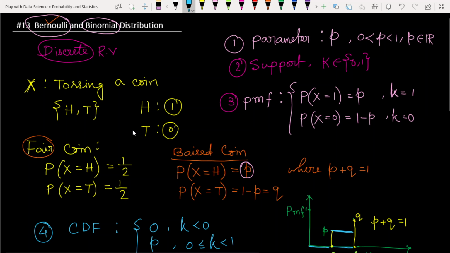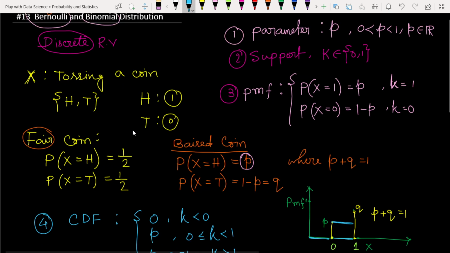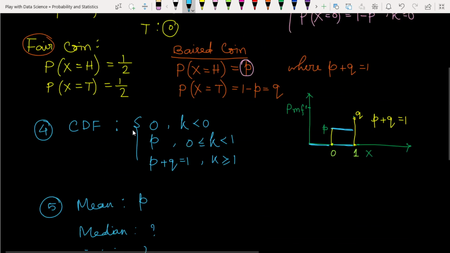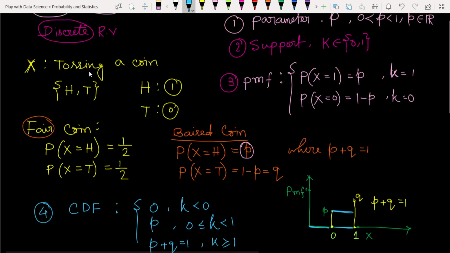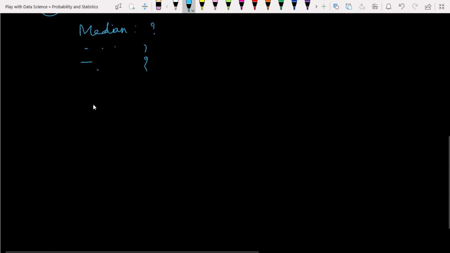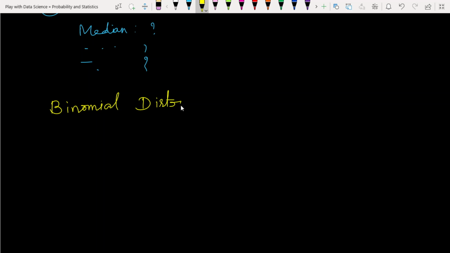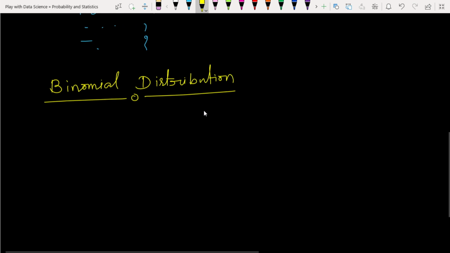Now let's come to the binomial distribution. What is the binomial distribution? The binomial distribution is simply the extension of the Bernoulli distribution. Let's discuss this through an example. Binomial distribution.